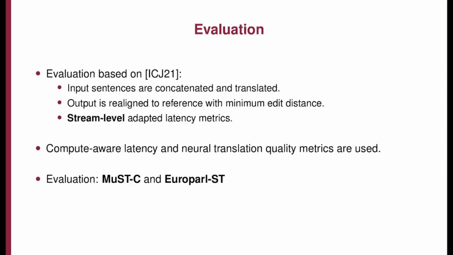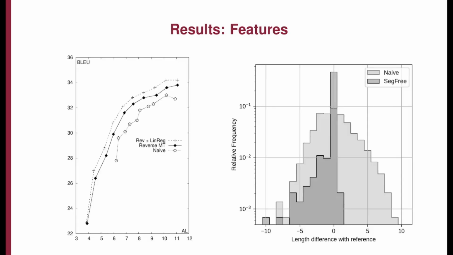We additionally make use of modified stream-level latency metrics to properly consider inter-phrase delays, which are often ignored in typical evaluation given a gold segmentation. We also report neural quality metrics apart from the classic BLEU, and evaluation is done on standard MT dataset benchmarks, Europarl-ST and MuST-C.